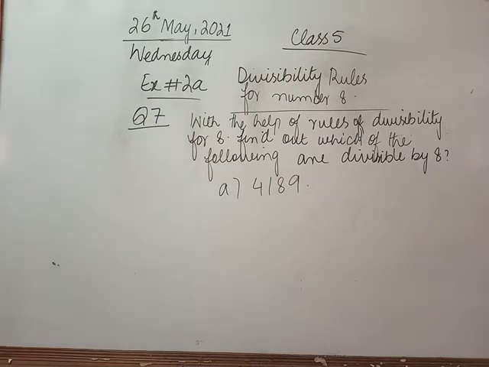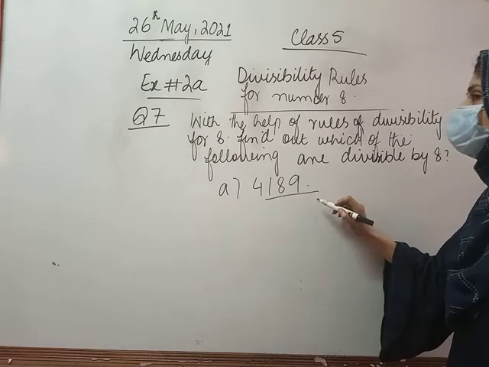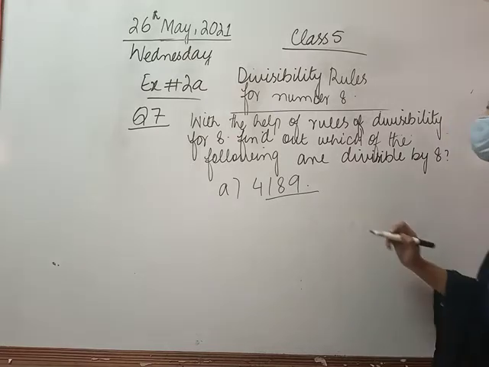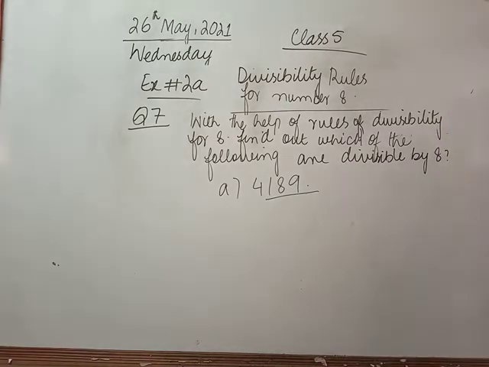Very first, class, as you know, we will check the last three digits. If the last three digits are 0, then it is exactly divisible by 8. But according to this example, we have 4189. So the last three numbers are 189. Now we will check the divisibility rules for number 8.